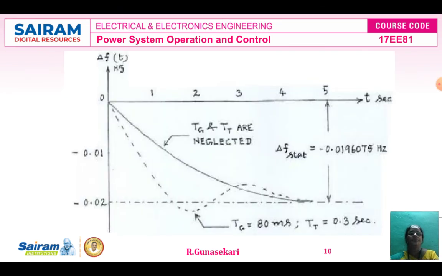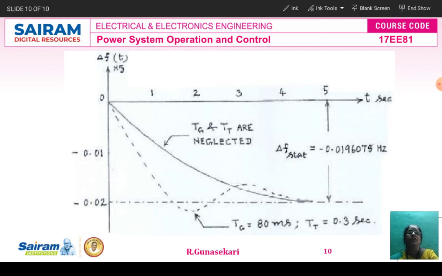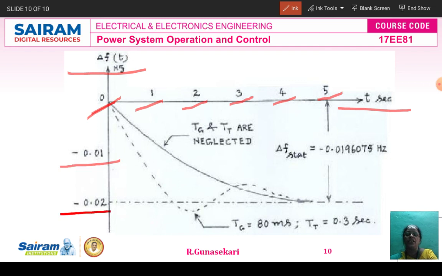Now you see the dynamic response characteristics. The x-axis is time in seconds, the y-axis is frequency in hertz, the frequency with respect to time. The time values are 0, 1, 2, 3, 4, 5, and the del f of t in hertz is 0, minus 0.01 and then minus 0.02, because the frequency drops. The del f of t is an exponential curve.